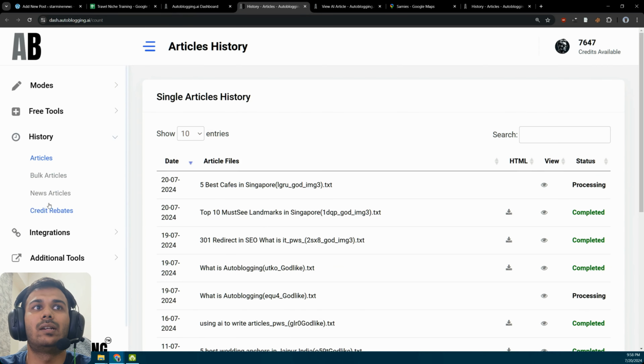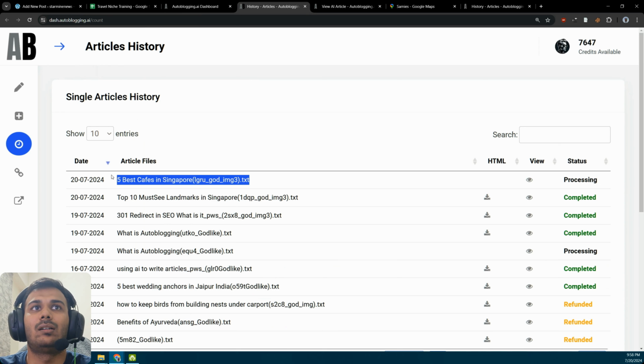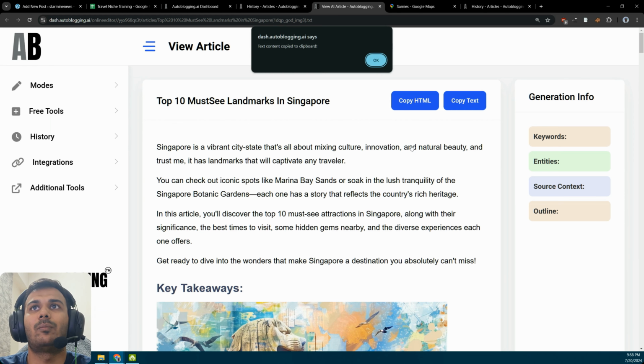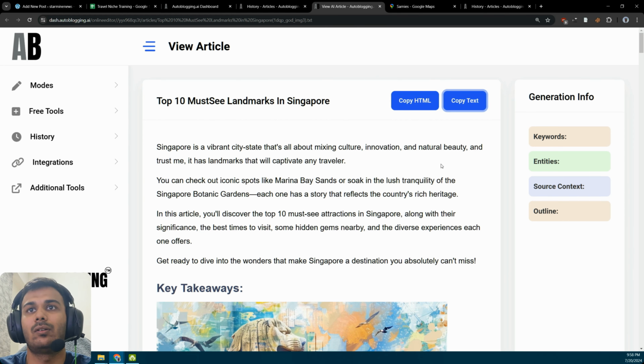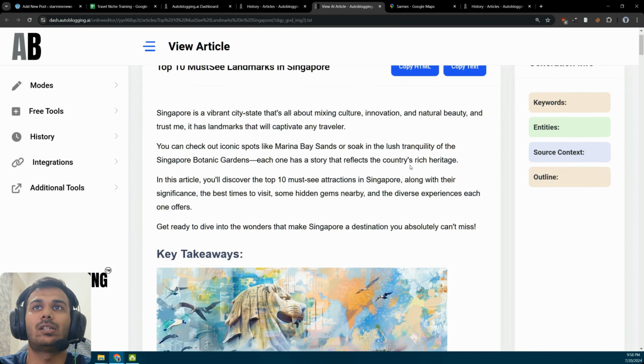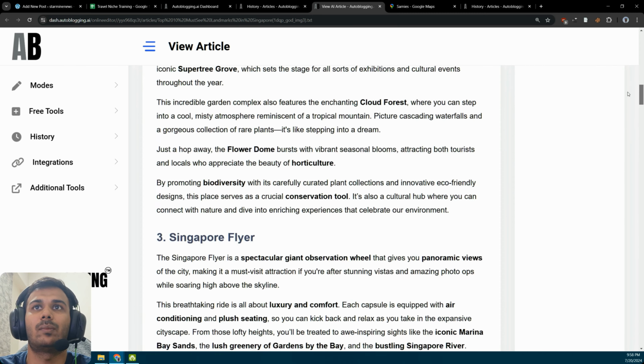This is your history tab here. You can find it in the menu on the left side. And these are the articles that were done. These are processing, and this one is completed. So you can simply view it here or download the HTML code here. You can also copy text from here and paste it in Google Docs if you want to share it with your team later on. Or you can simply copy the HTML code and it will preserve all the formatting.